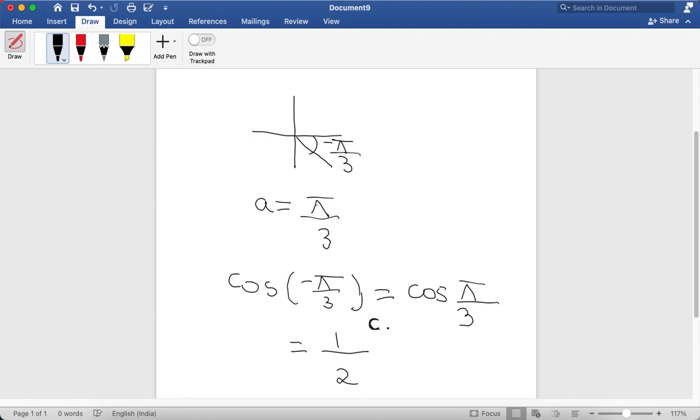Okay, that's it for today's video, guys. In today's video, I discussed the ASTC rule, and we recapped that in the first quadrant, everything is positive.